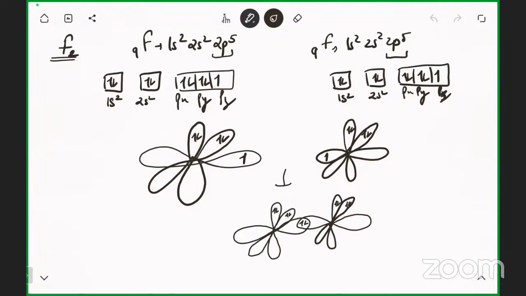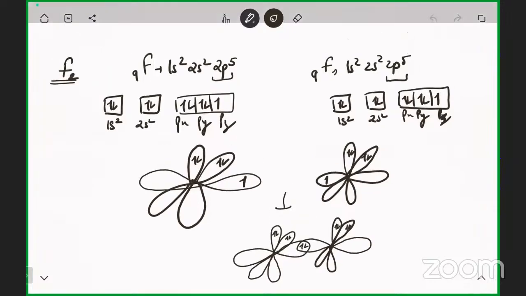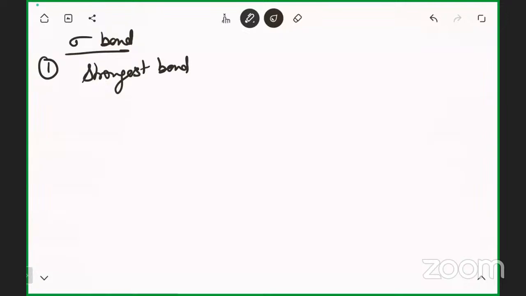Characteristics of the sigma bond. First thing to remember: this is the strongest bond. If I compare sigma and pi bonds, maximum overlapping takes place in the sigma bond, so it is the strongest bond compared to the pi bond.